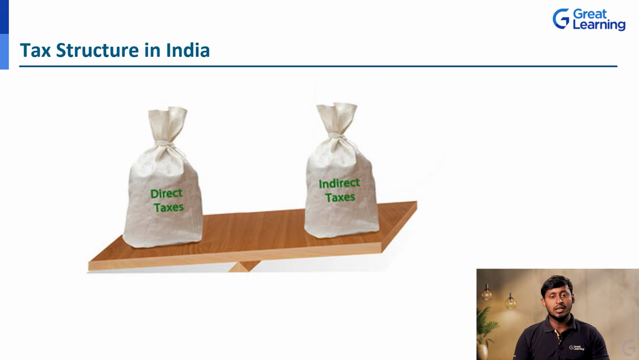The major difference between indirect and direct tax is that in direct taxation, the individual taxpayer directly pays the amount to the government. But in the case of indirect tax, the taxpayer pays not directly to the government, but to other parties like the shopkeeper or the vendor. The vendor will remit that money to the government. So that is indirect taxation. These are the two major categories in India.